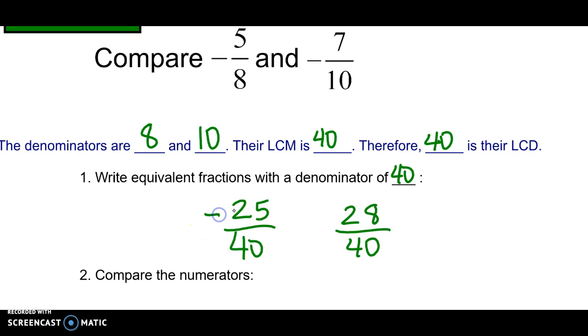But we need to make sure that we have the negative signs. Now we can just think about it as -25 and -28. So we know that -25 is closer to 0. It's bigger. So it's going to be the opposite of what it would be if it were positive. Therefore, -5/8 is greater than -7/10.